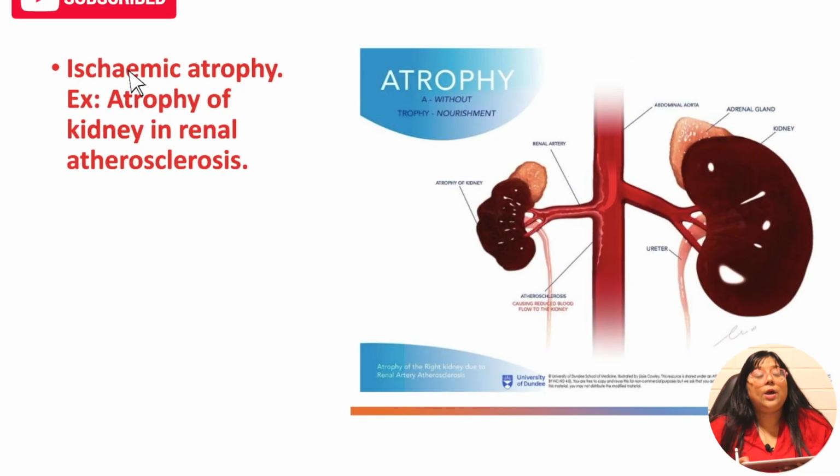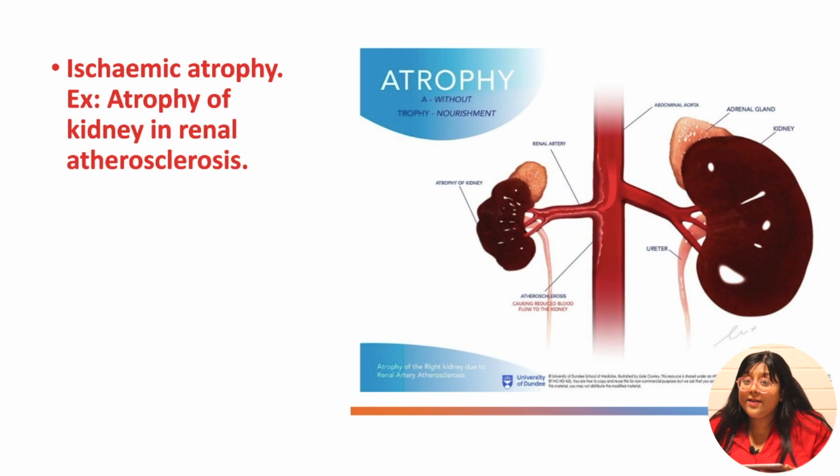Ischemic atrophy. To explain ischemic atrophy, you know the meaning of ischemia. Ischemia means there is a lack of blood supply. So to give an example, if the renal artery shows atherosclerosis, then the kidney will show atrophy. Because of the lack of supply, the kidney will atrophy. There will be a reduction in the size of the kidney. So this was an example of ischemic atrophy.